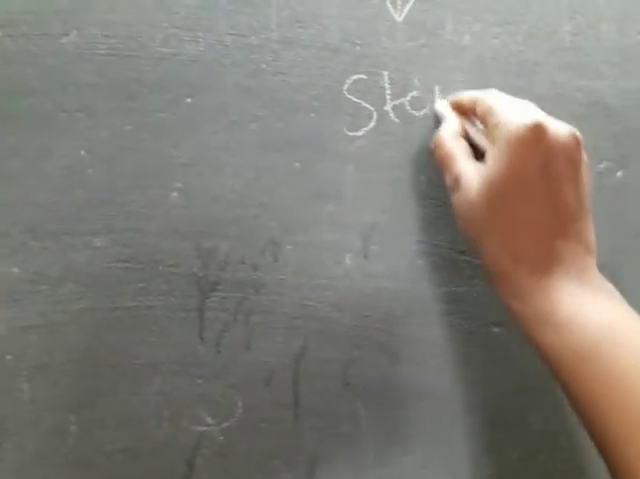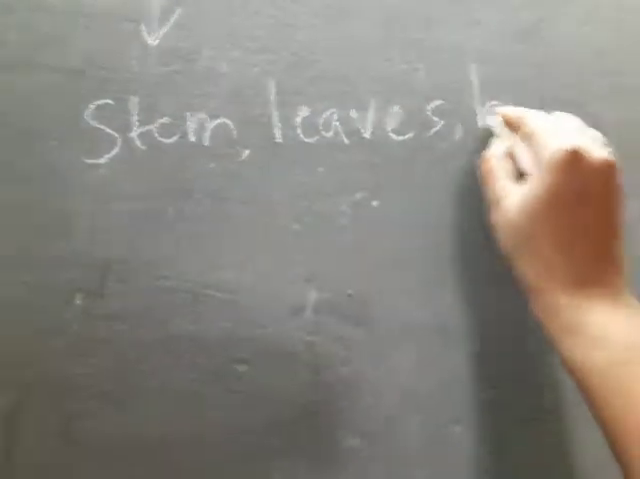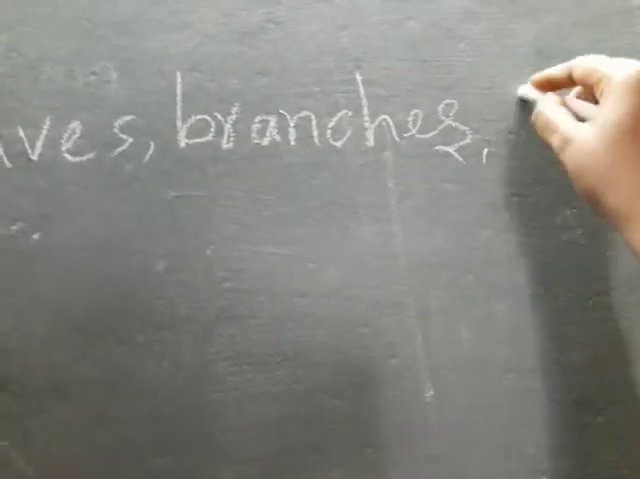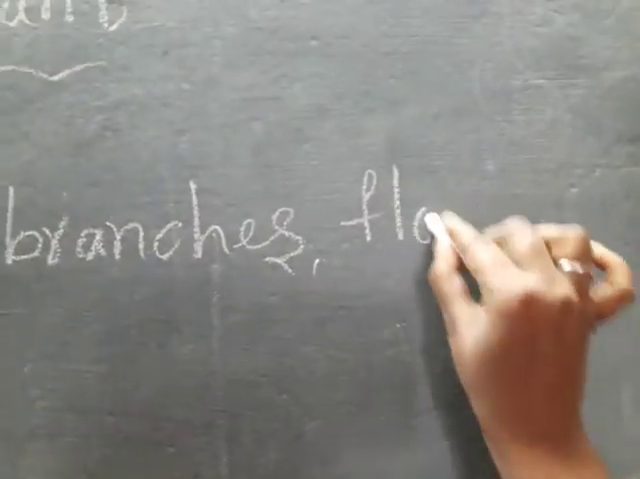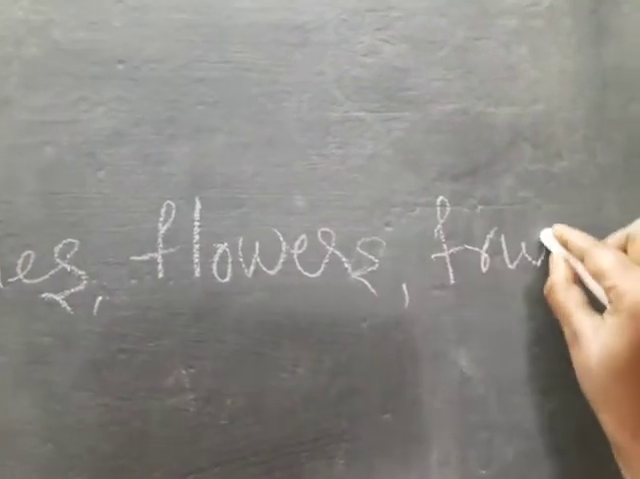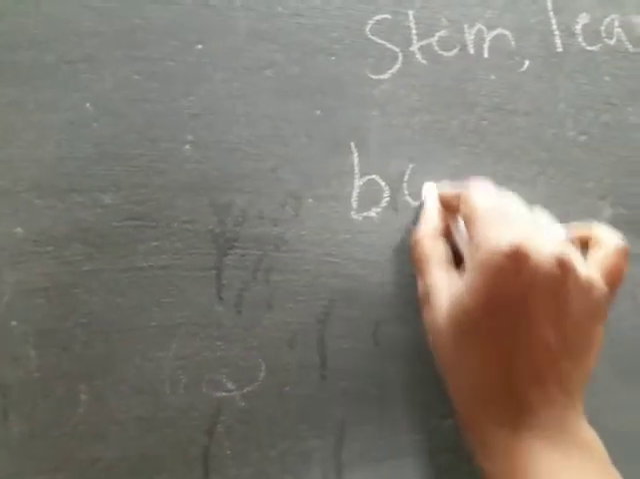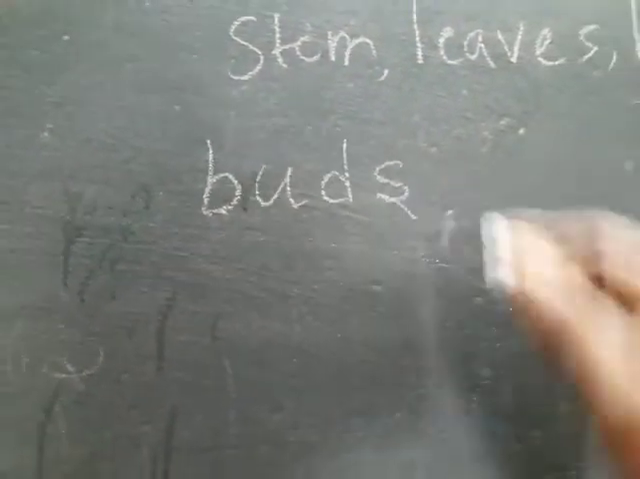Say the plant parts: stem, leaves, branches, flowers, fruits. Stem, leaves, branches, flowers, fruits and buds. These are the parts of a plant.